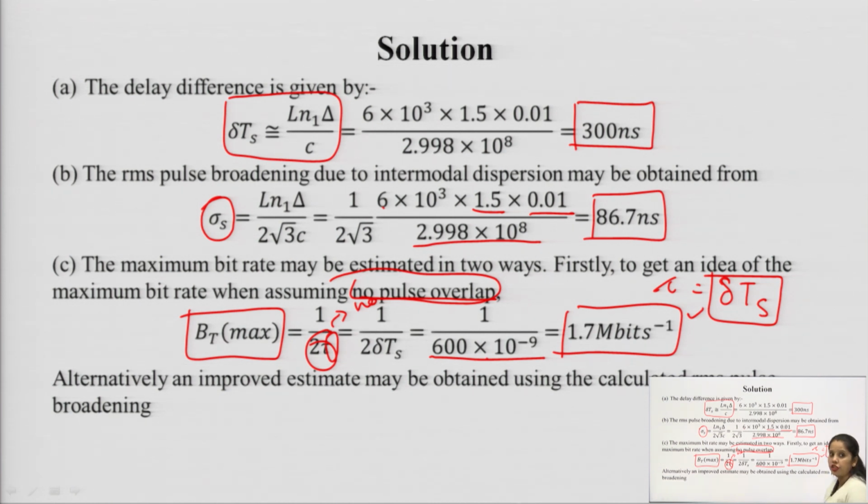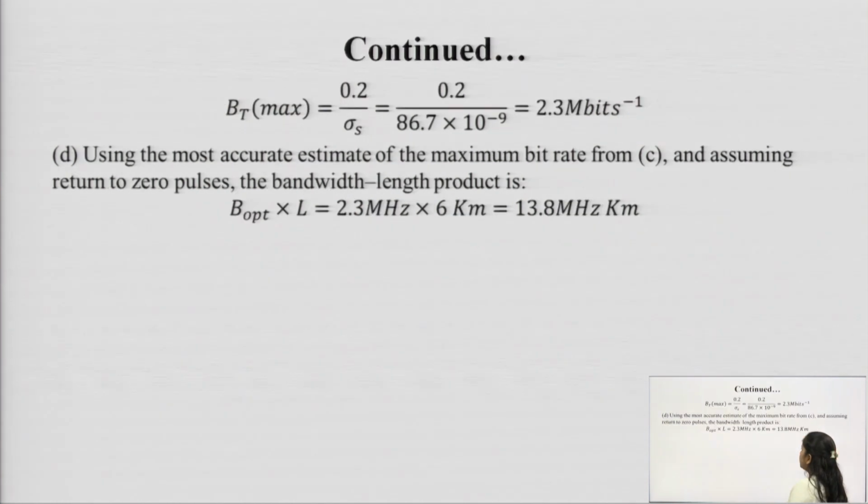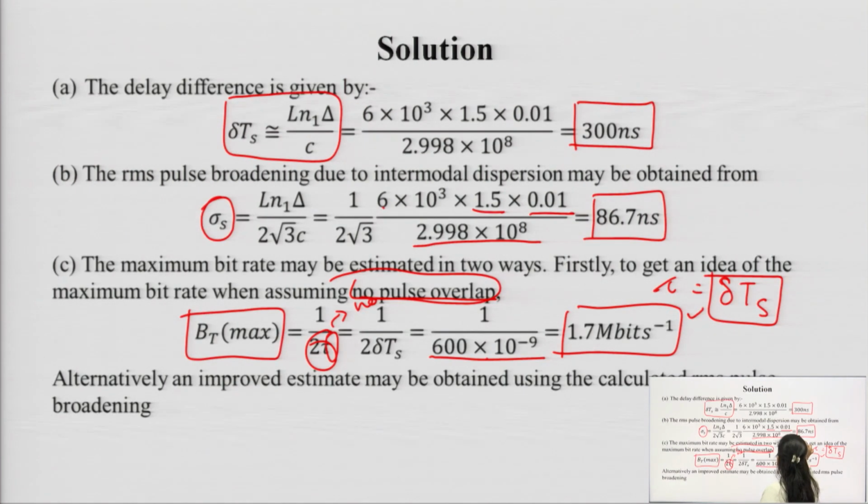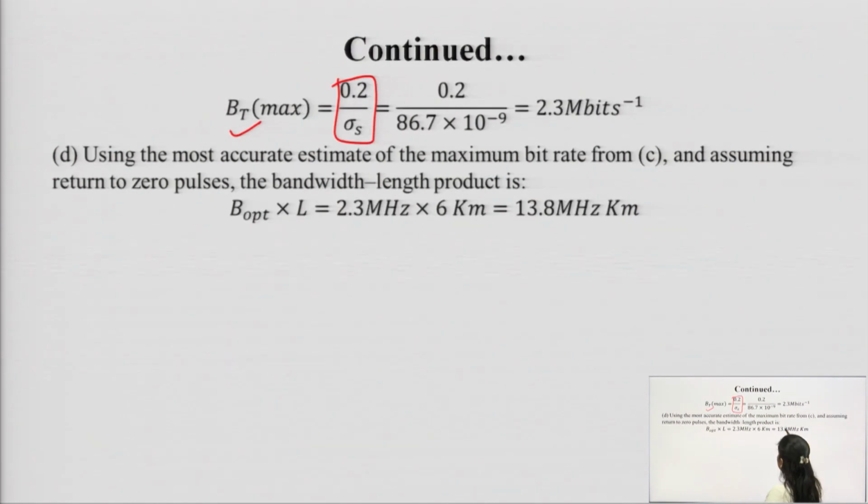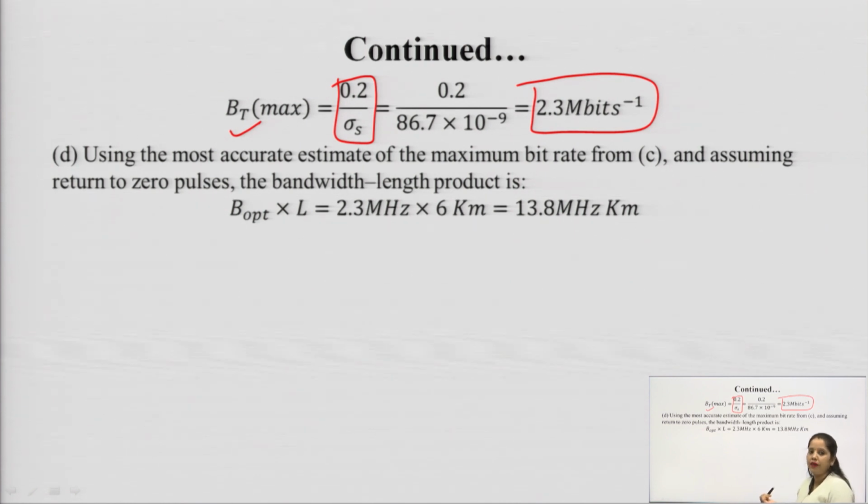But an improved estimate of this maximum bit rate is also given, which depends upon the RMS pulse broadening. As per that, the maximum bit rate is equal to 0.2 upon sigma s, and sigma s as calculated is 86.7 nanosecond. We have substituted, and the answer we get is 2.3 megabit per second. This is the more improved version for calculating the bit rate.